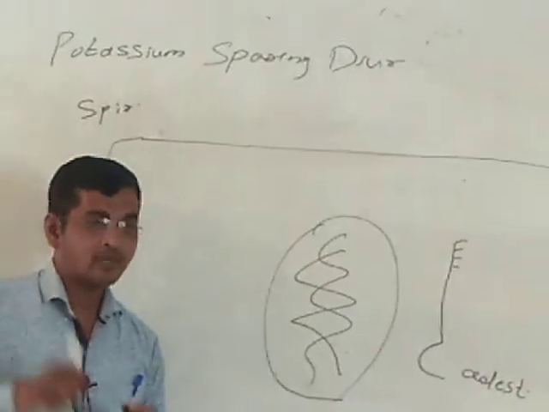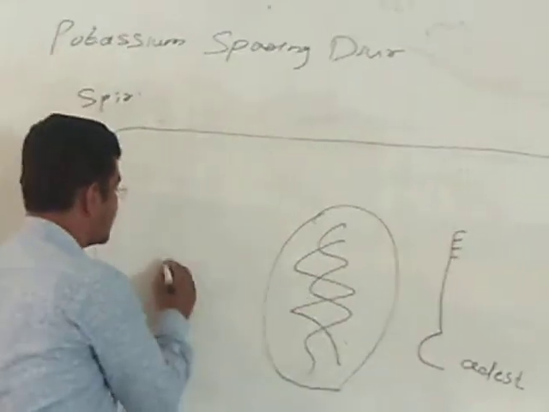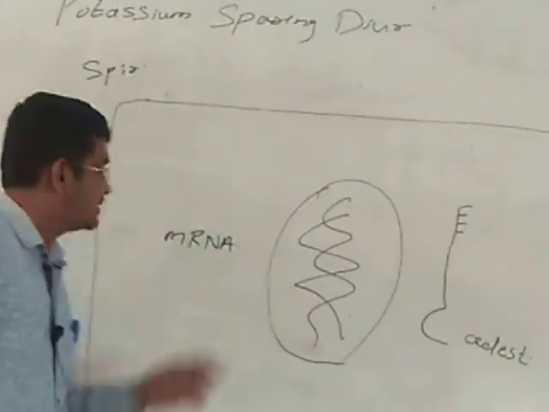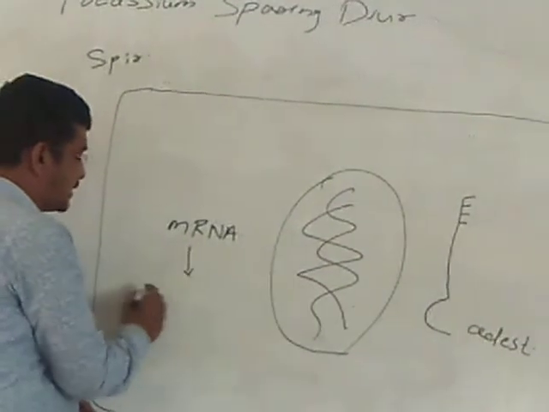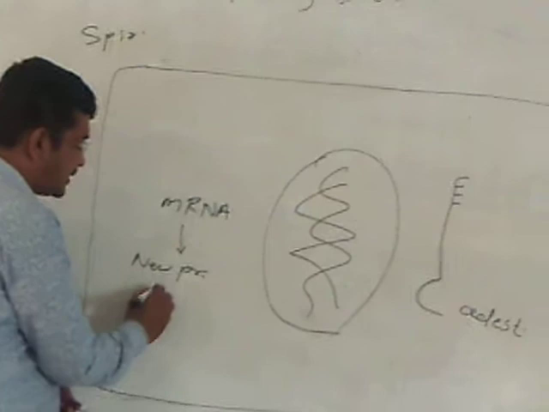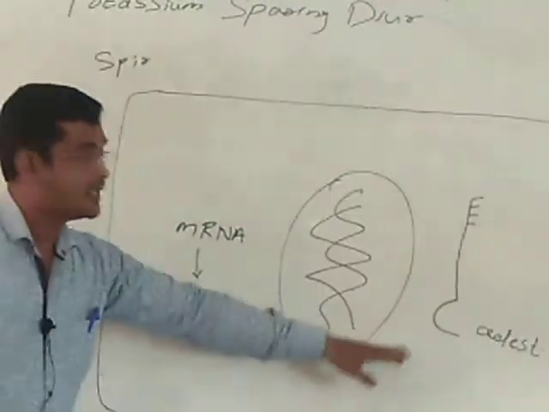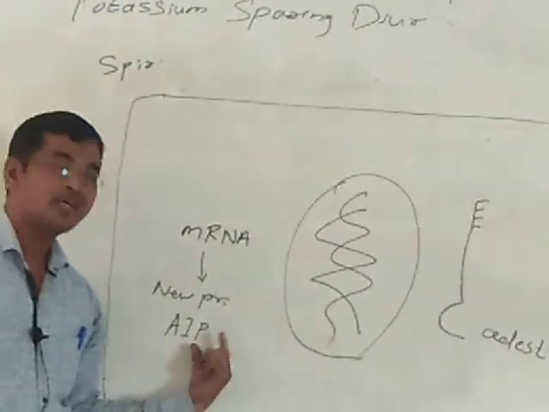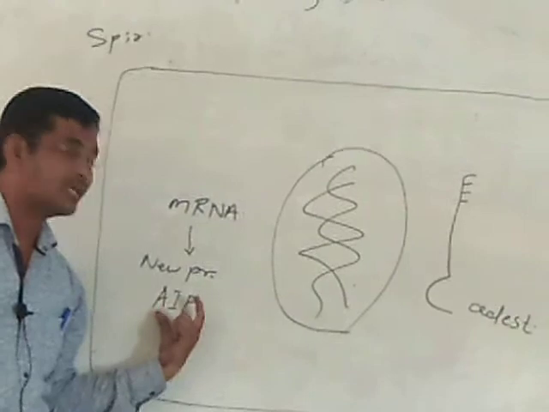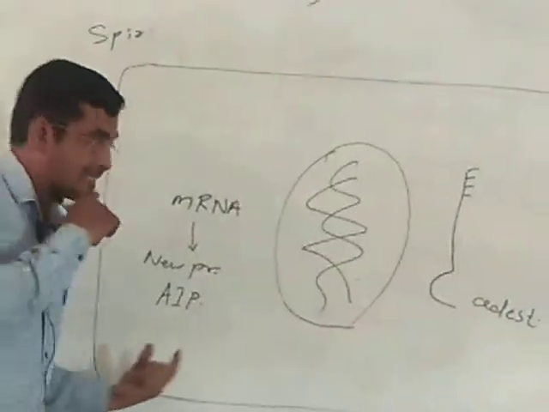Due to binding of DNA, what will happen, the transcription process starts and mRNA is synthesized, and this mRNA comes out into your cytosol. This mRNA is responsible for the synthesis of a new protein. Name of the protein is aldosterone inducing protein. Okay. See, due to aldosterone, a new protein is synthesized. When aldosterone works, it synthesizes aldosterone inducing protein.